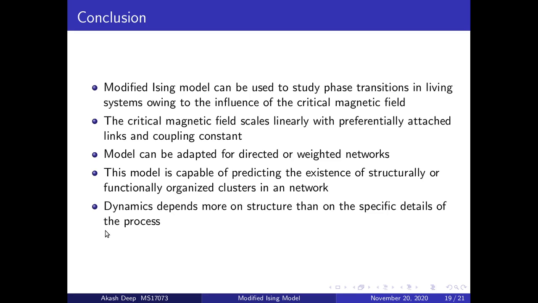It is interesting to note that the dynamics of such systems depend more on the structure and the collective working than the specific details of the process. This is something which is very exciting, and if we have more information about the system, we could elicit more profound characteristics of the system using these models.